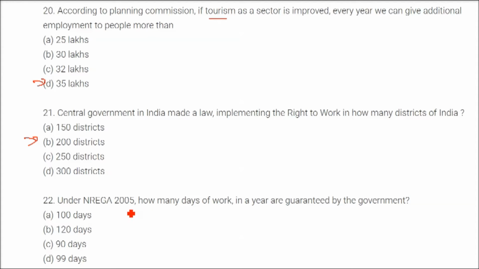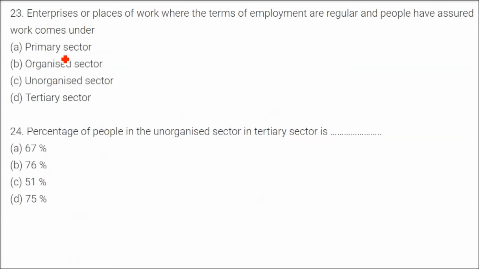Under NREGA or MGNREGA 2005, how many days of work in a year are guaranteed by the government? So 100 days are guaranteed. That is a little more than 3 months. Enterprises or places of work where the terms of employment are regular and people have assured work come under which sector? Here regular and assurance mean we are talking about the organized sector. The percentage of people in the unorganized sector in the tertiary sector is 76%.